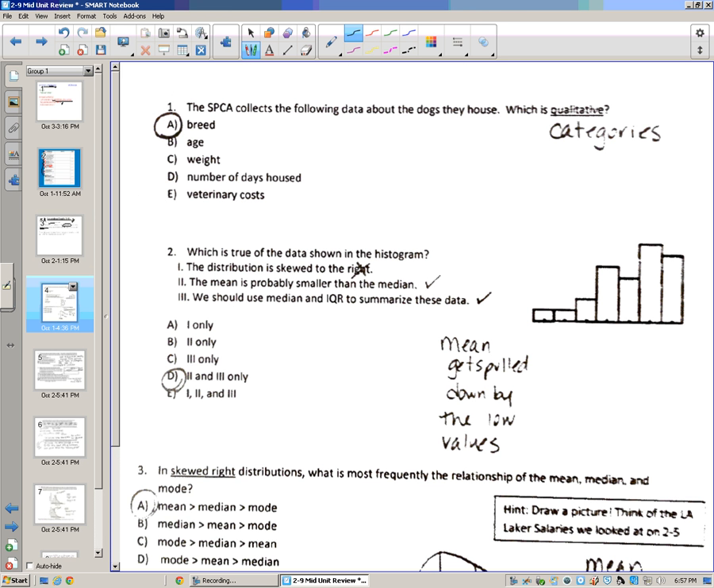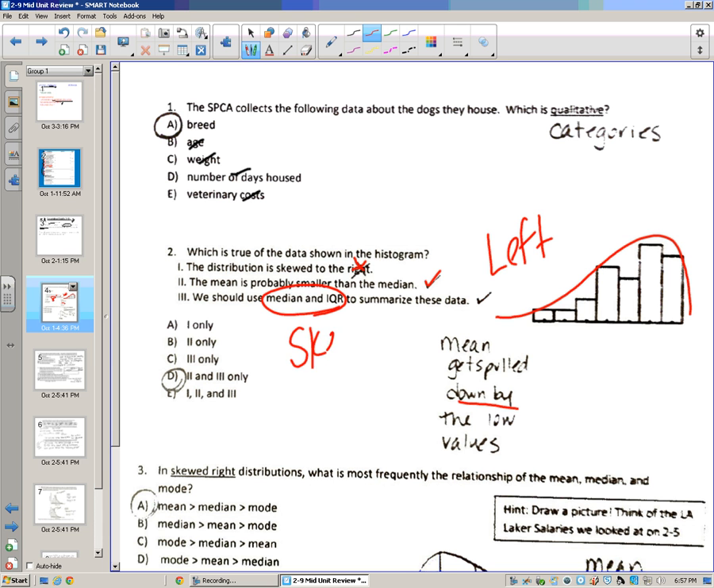The SPCA collects the following data on dogs they house there. Which is qualitative or categorical? Well, age is numeric, weight is numeric, number of days they're there is numeric, their costs are numeric, so it's breed. Which is true of the data shown here? When I look at this, I say the majority is over here, so it gets skinny on the left-hand side, so it's skewed left, not skewed right. The mean is probably smaller than the median, that's right. The mean is going to get pulled down by those small values, and we should use the median and IQR to summarize. You should always do this for skewed data. This is true. So 2 and 3 are true.